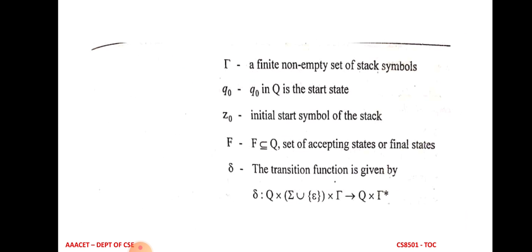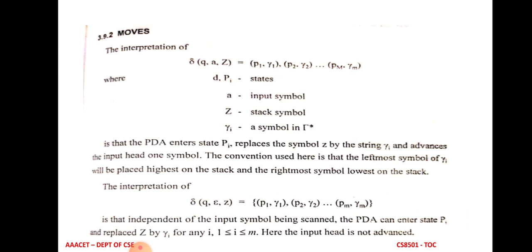Pushdown automata has 7 tuples. 5 tuples are similar to finite automata, and the two more tuples deal with the control of the stack. The next one is move, because move is nothing but the transition function. From one state to another state, we have to move by using the transition function. The transition function is not similar to finite automata, because in pushdown automata we are using stack operations. That's why we are using push and pop operations. For that purpose, the moving operation is a little bit changed.